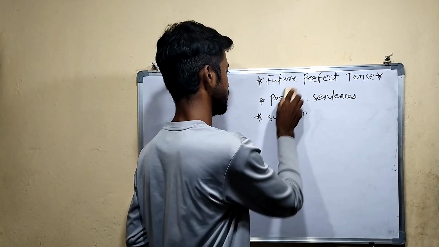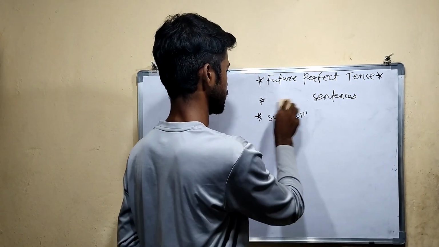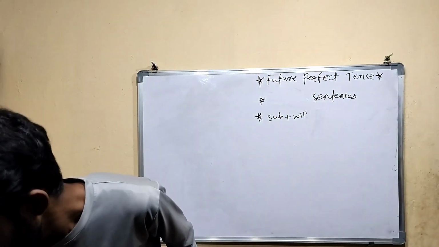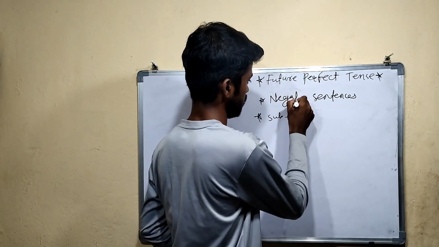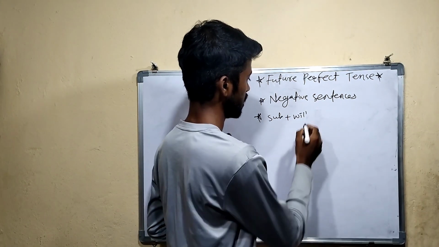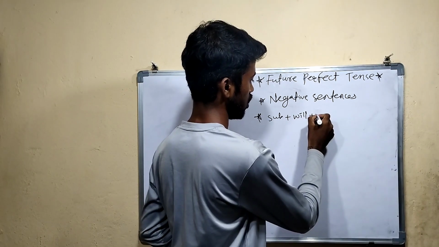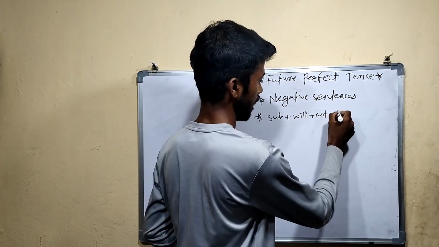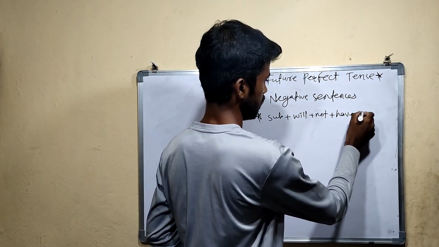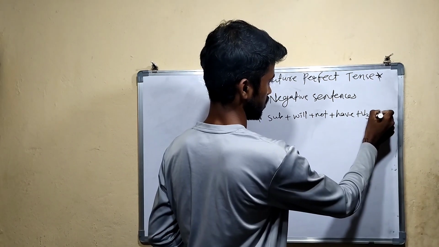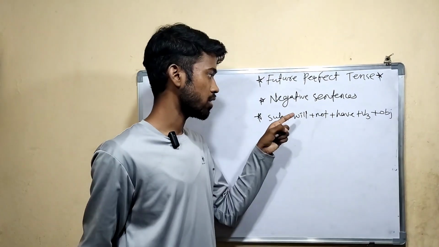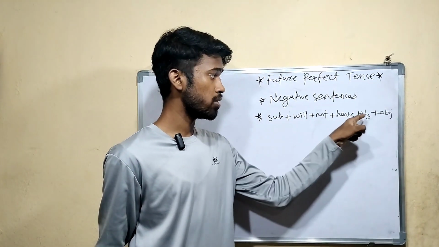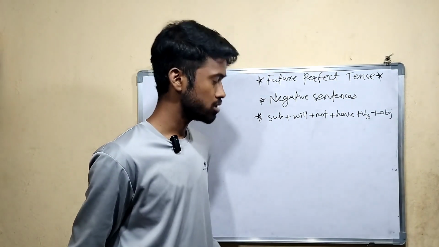So here I will write negative. Subject plus will plus not plus have plus third form of verb plus object. This is the structure.